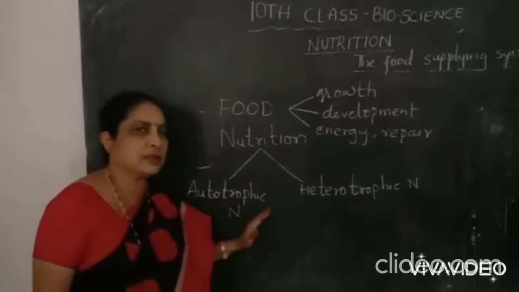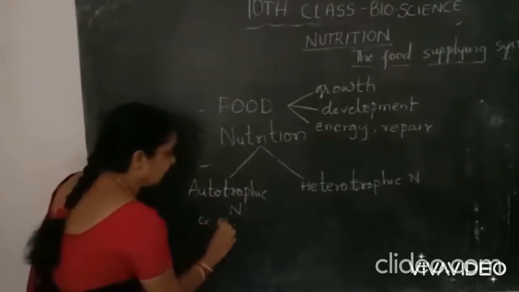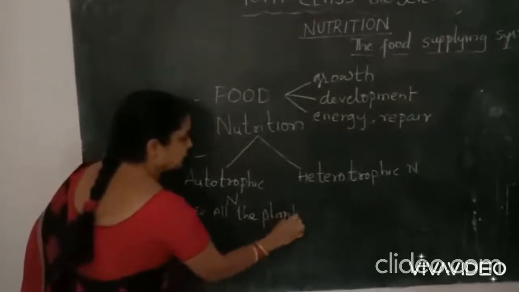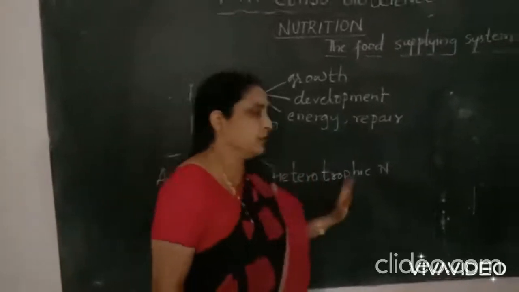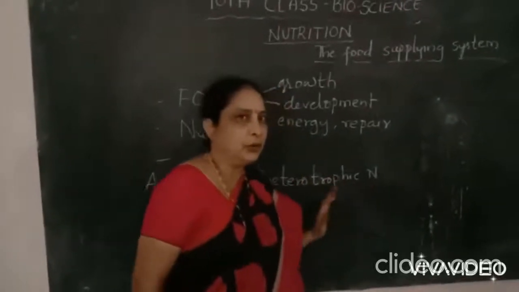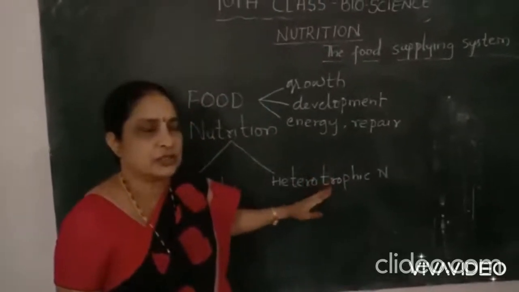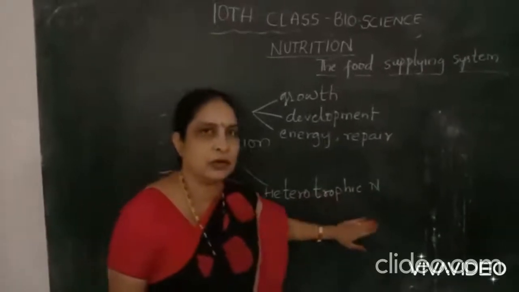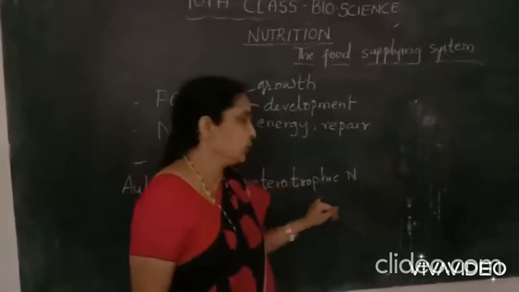The best examples are all the plants. All the plants are autotrophs and they do autotrophic nutrition. And what is heterotrophic nutrition? Heterotrophic nutrition means the organisms which cannot or do not prepare food are called heterotrophs, and this type of nutrition is called heterotrophic nutrition.